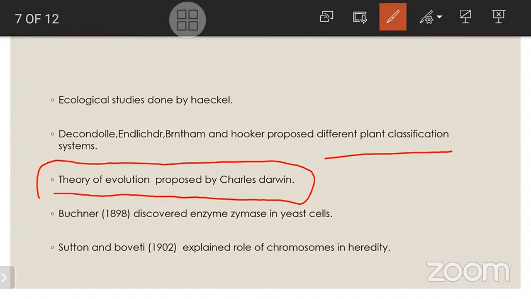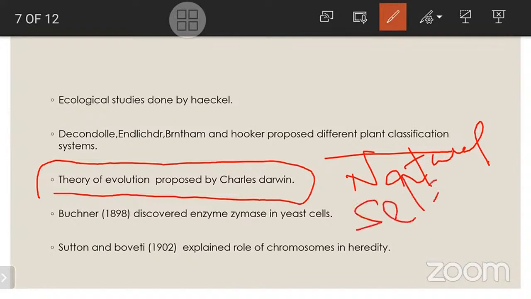He also proposed the theory of natural selection. This is something we are observing now, during the pandemic, in the corona time: we are observing natural selection. Very important, natural selection. Why? The survival of the fittest. Nature selects the one who is strong and perishes the one who is not that fit. Nature selects the living organisms which are very strong.